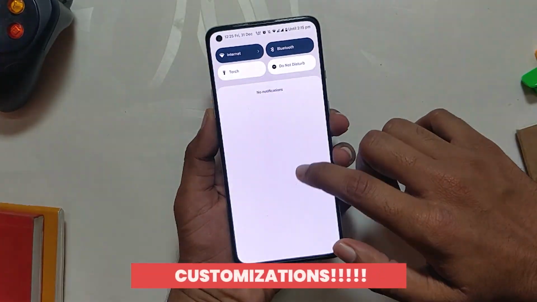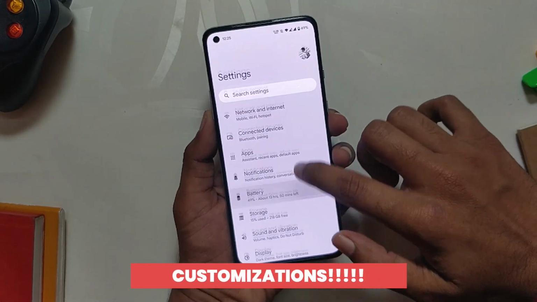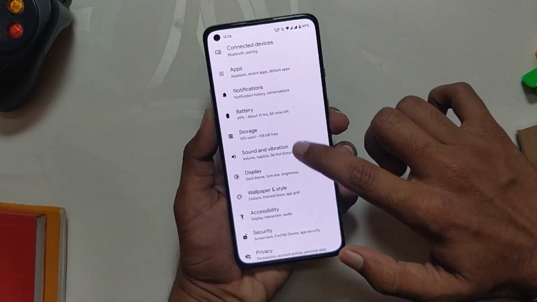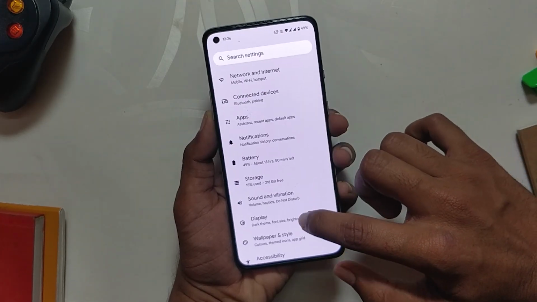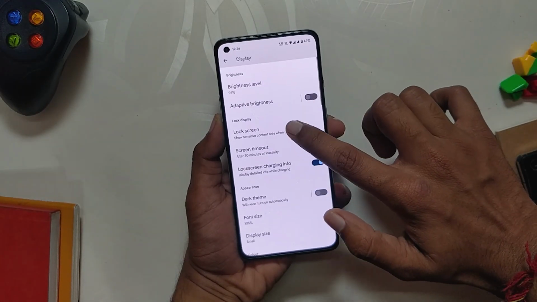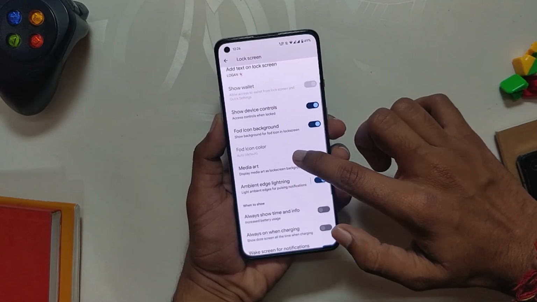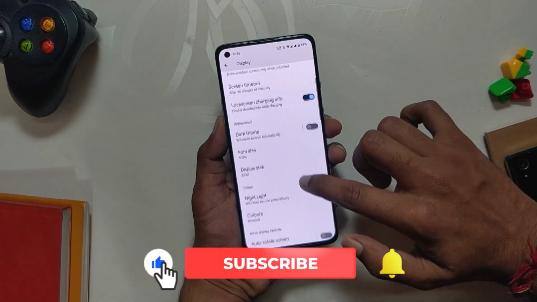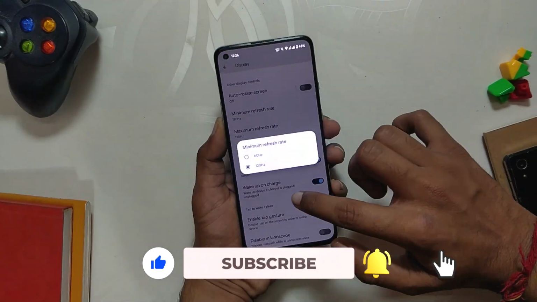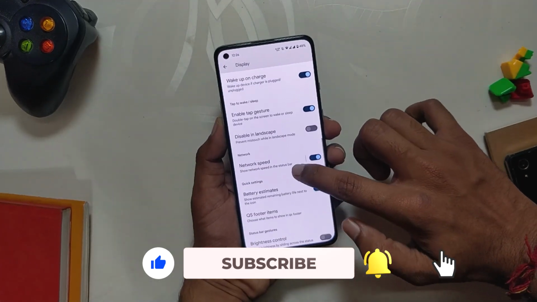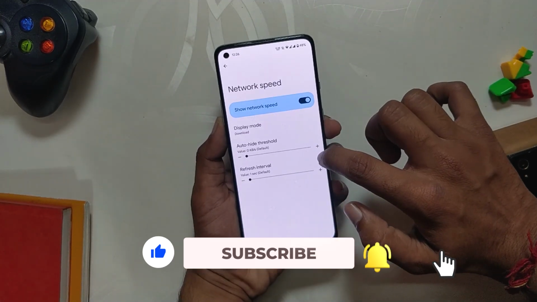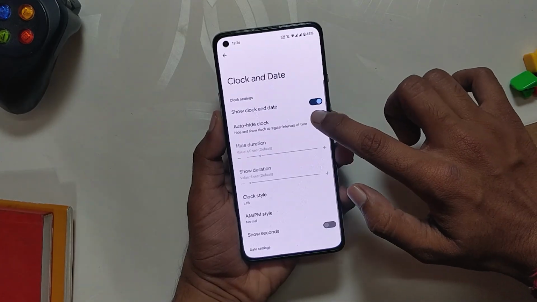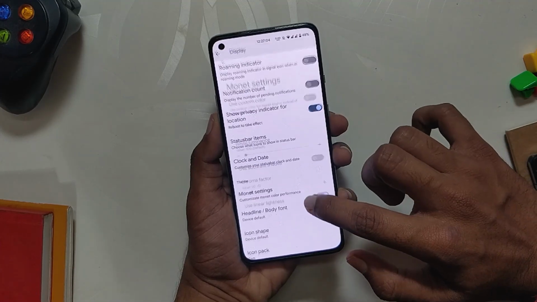Now let's talk about the customization options that are available on this ROM. You will not find a separate section just for customization as you see on other ROMs, but it still has a lot of features to offer. Most of the settings are under the display section. First up we have lock screen settings, under which you get media art options, FOD, ambient lighting and other lock screen gestures. Further down in the display settings, there are options for selecting minimum and maximum refresh rate. Under that we have network indicator settings and some quick settings options. Moving further down we have status bar options, and we can also change clock and date settings from here. And finally we have some theme and font options.